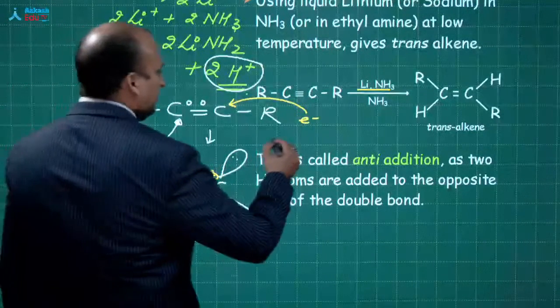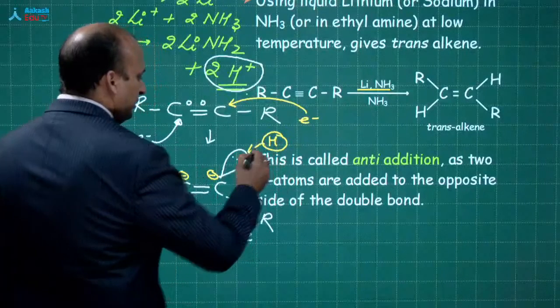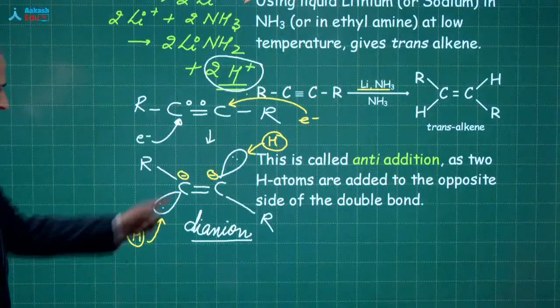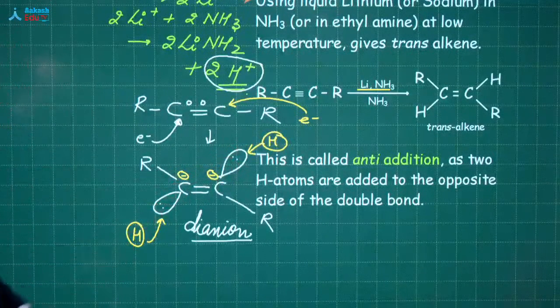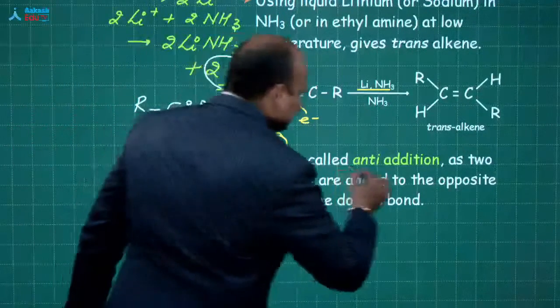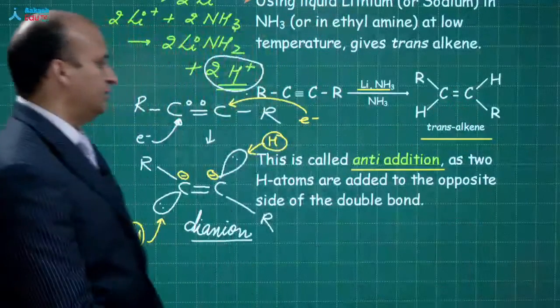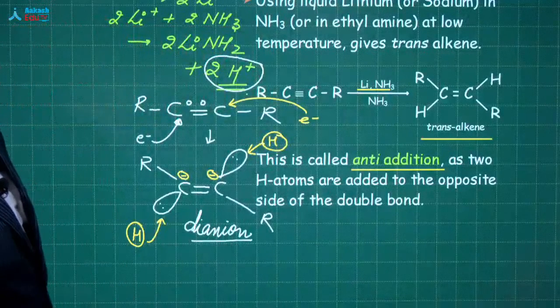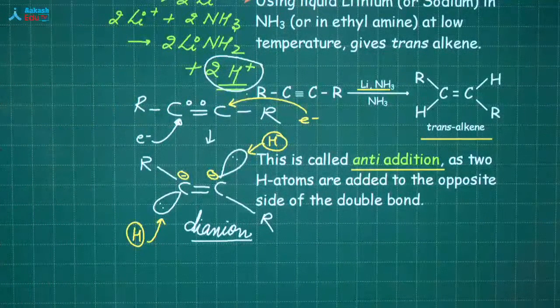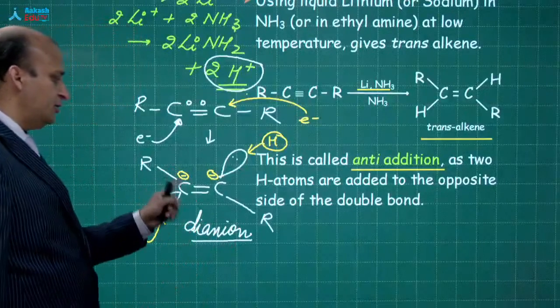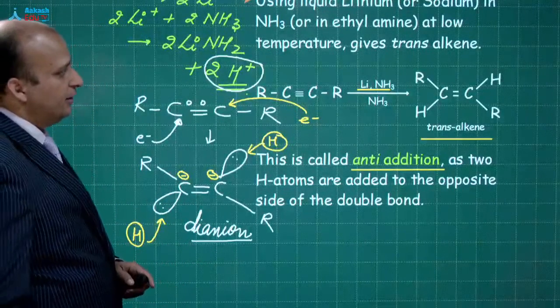Now when the hydrogens come, one hydrogen will add from here, one hydrogen will add from here. And that is why it is referred to as trans addition or anti-addition. And that is why you are getting a trans alkene. Got it? Is this point clear? Now you are clear with syn addition, anti addition, and the dianion.